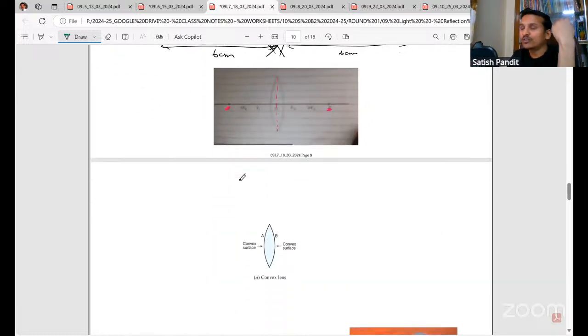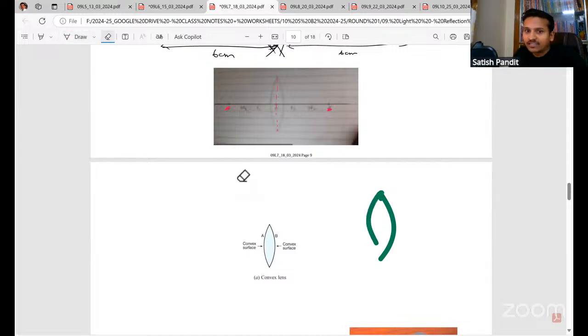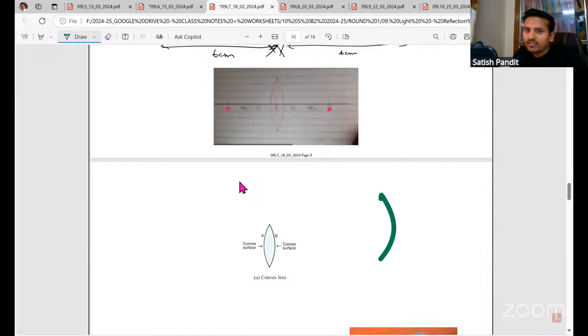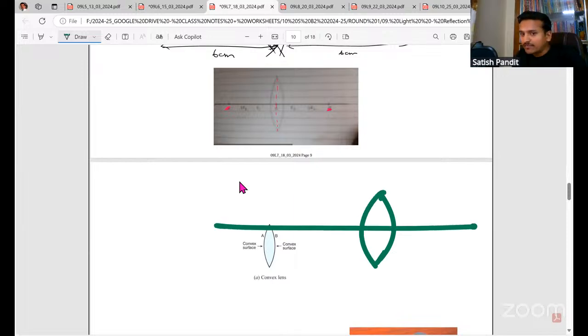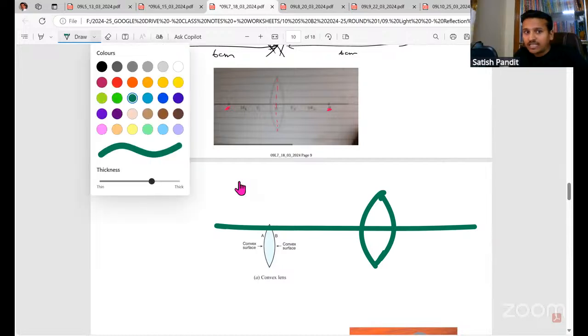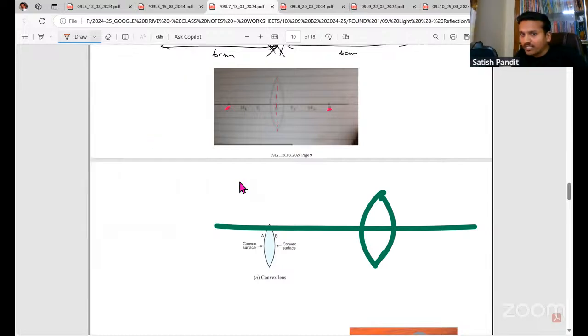Actually, you can take a compass, choose any radius and draw one arc, and go to the other side and draw another arc so that they intersect. So you'll get the lens. After getting the lens, you draw a straight line that should pass through the center. So this is the optical center. And then join a dotted line like this.